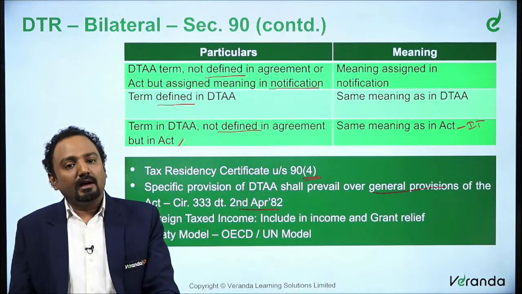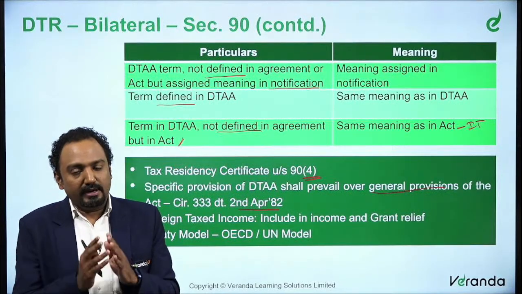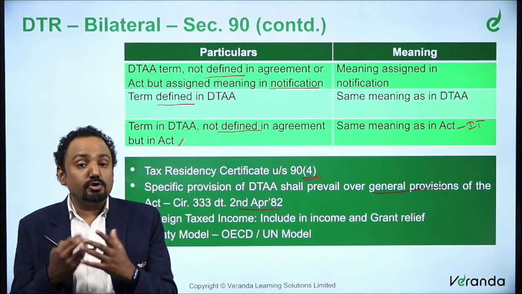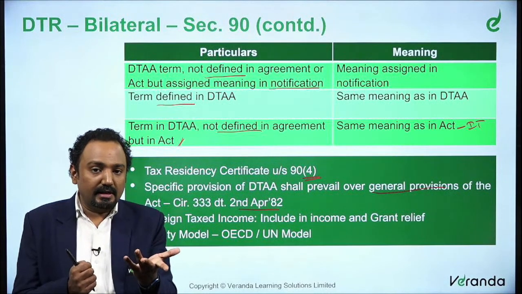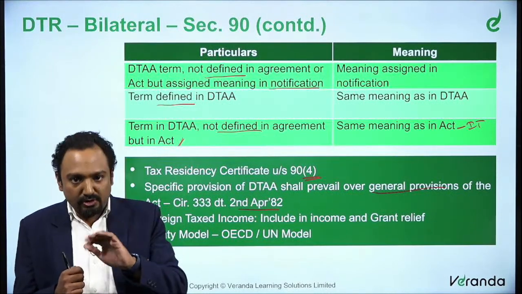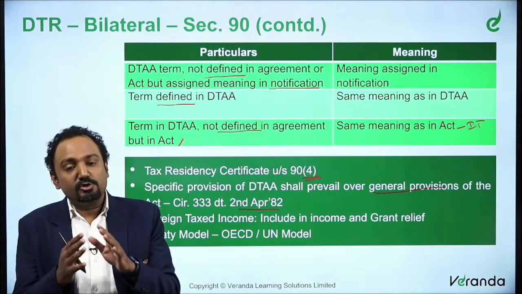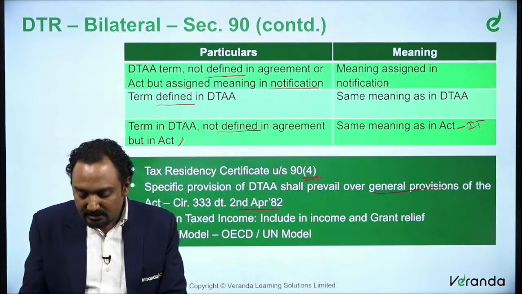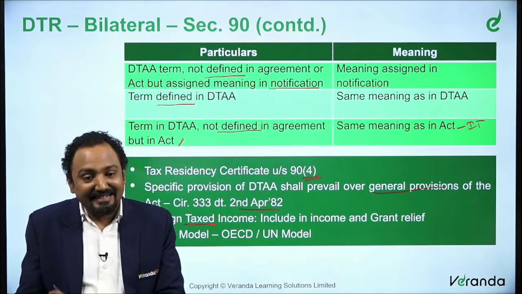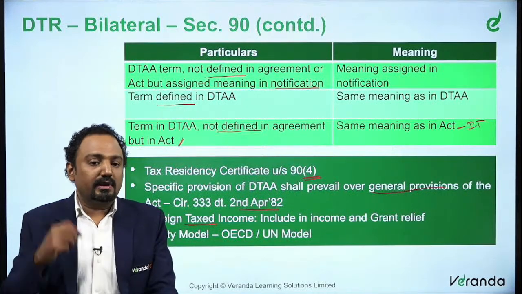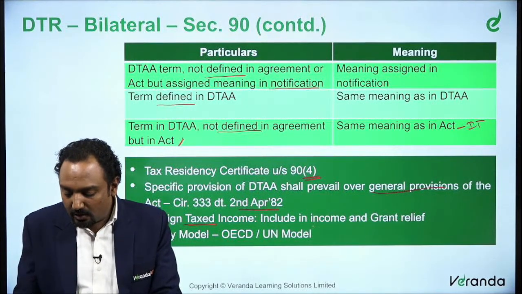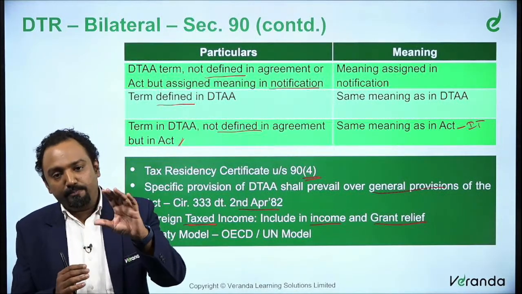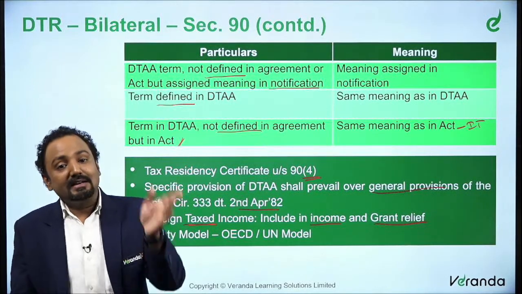And the next one is foreign taxed income. What do we mean by an income for which you have to give relief? Basically, for a foreign income, you need to give relief. When you say you need to give relief, for what transactions do you give relief? Those which have suffered double taxation. So the primary condition is that such foreign income should have been taxed in that particular country. Only then can you claim relief here. So it should be included in income and relief must be granted. It must be part of the income in the computation of that particular country and relief must be granted.